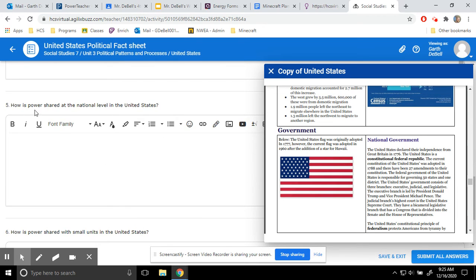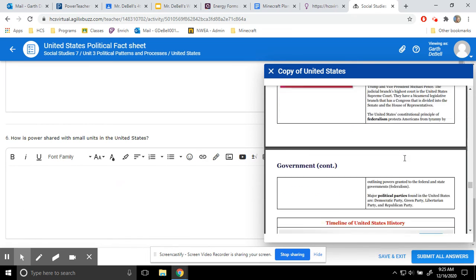How is the power shared at the national level? All right, so the power is shared at the national level between those 3 branches that I just told you about: the executive, judicial, and legislative, right? We have our president, who's the head of the executive. We have the Supreme Court, that is judicial. And then we have the Congress, that is divided into the Senate and the House of Representatives, right? That is where the power is at the national level.